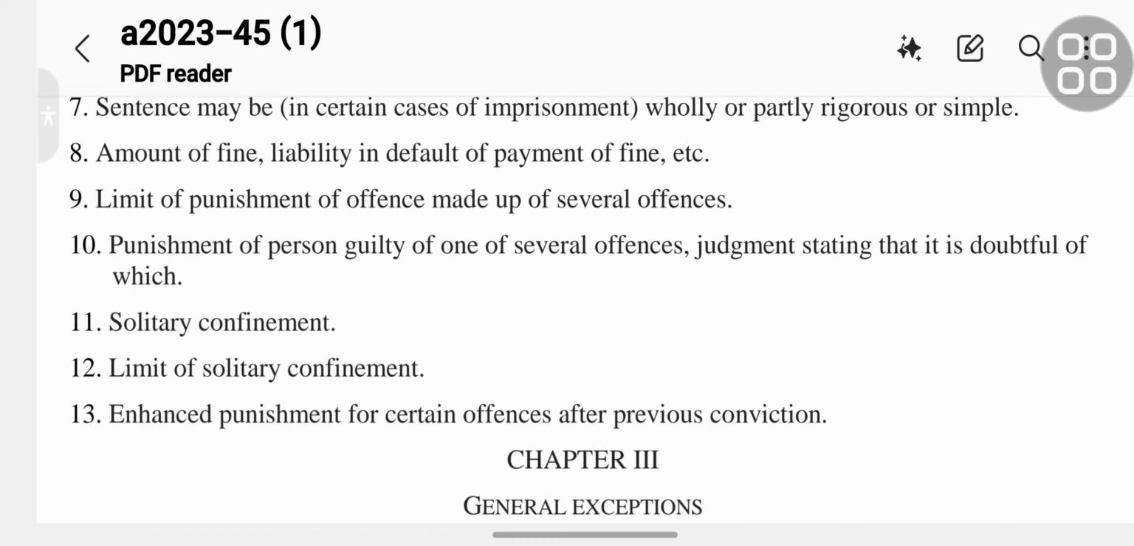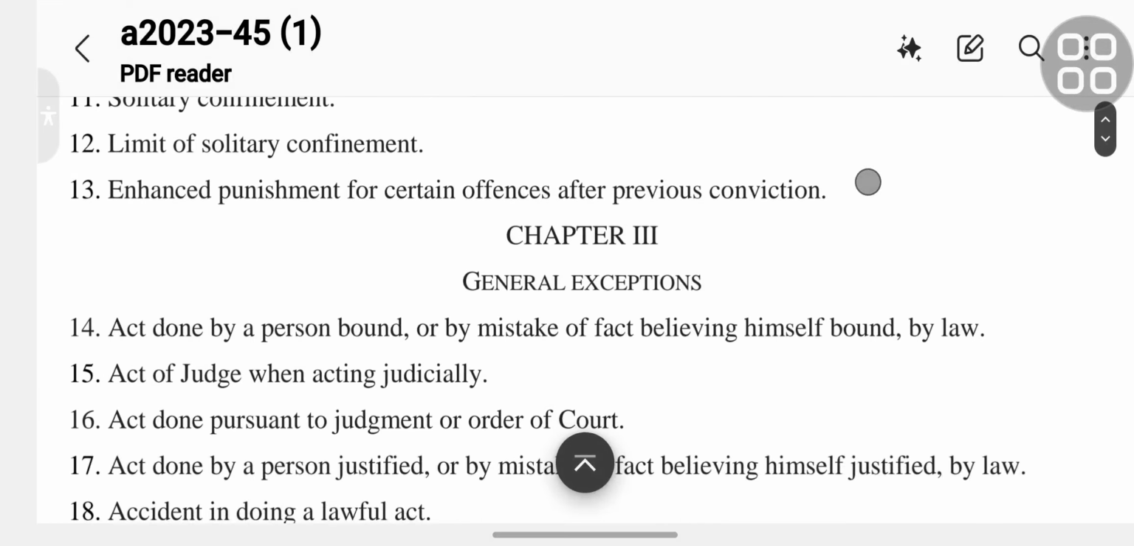Section 11 is solitary confinement. Section 12 is the limit of solitary confinement. Section 13 is enhanced punishment for certain offences after previous conviction.